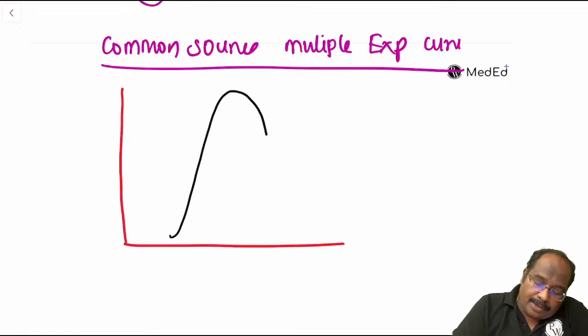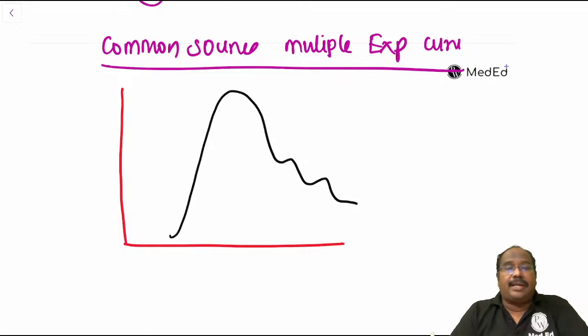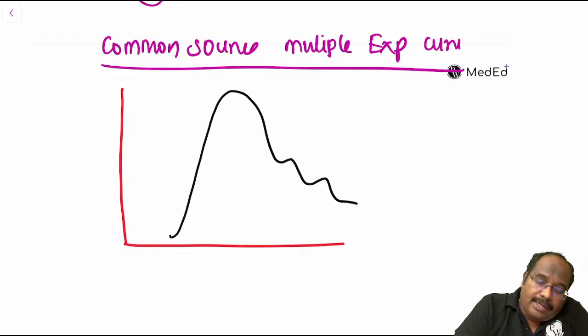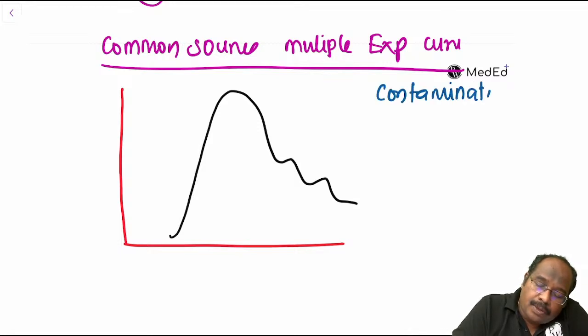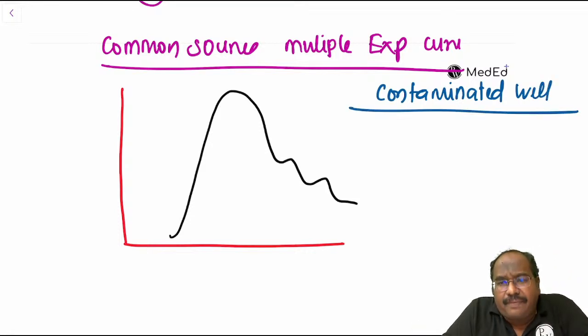The sharp rise will be there, then gradually it comes down. Let us assume the example of a contaminated well. Suppose a contaminated well is there with cholera, and people are drinking water.